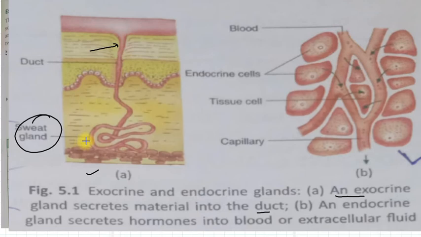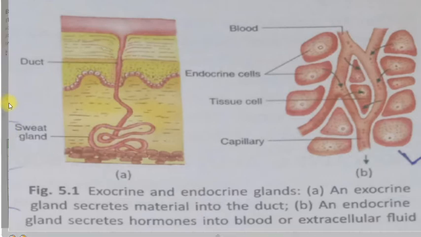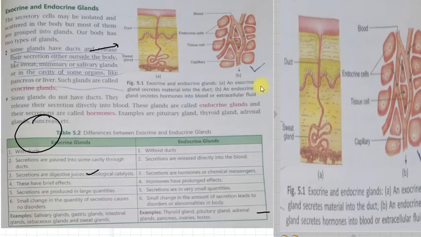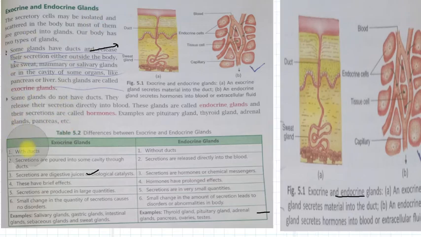So this is secreting material into the duct, right? So this is the duct. Here sweat is secreted. Now let us make it small and move on. So this was exocrine glands. Now endocrine gland.